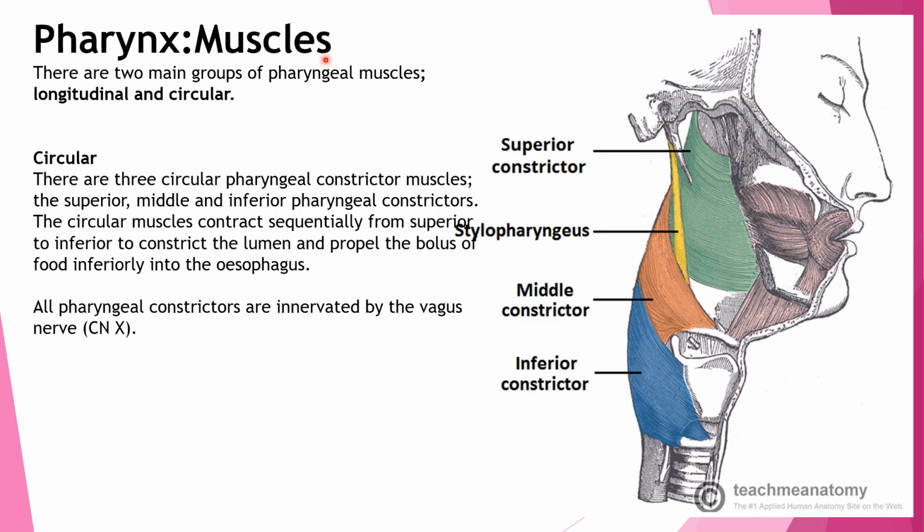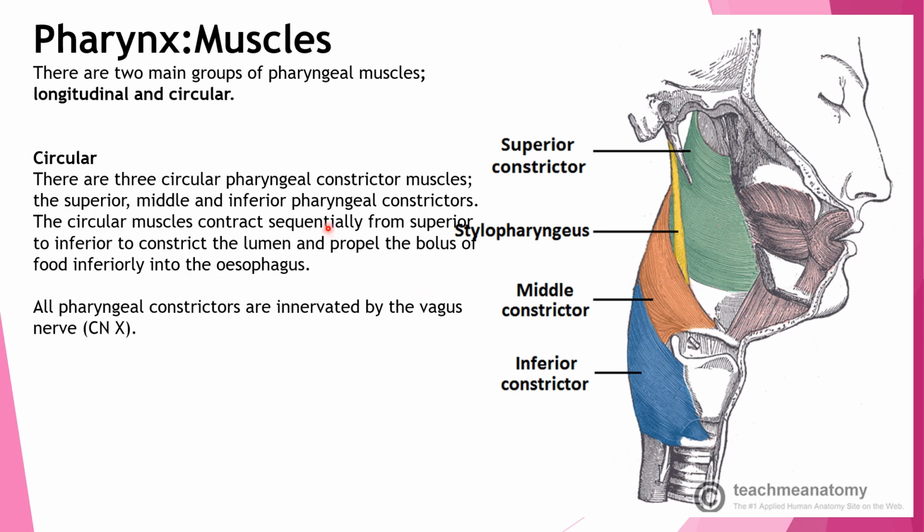Coming to the pharyngeal muscle. The entire pharynx consists of two groups of muscle, longitudinal muscle and the circular muscles. Circular muscles are three in number: superior, middle and inferior pharyngeal constrictors. This is the superior constrictor, this is the middle constrictor, and this is the inferior constrictor. They are called the circular muscles of the pharynx.